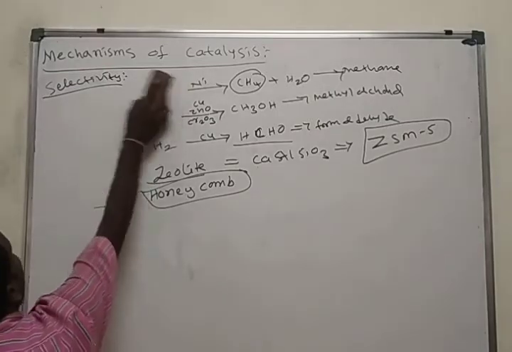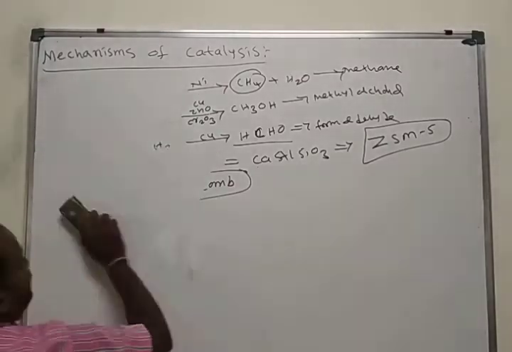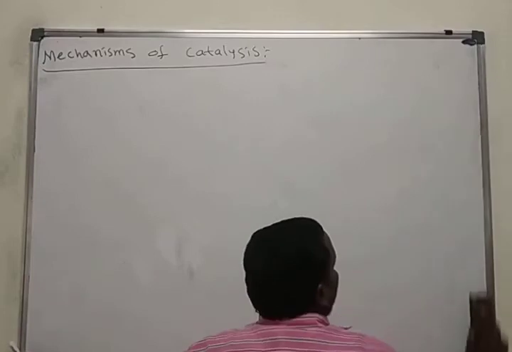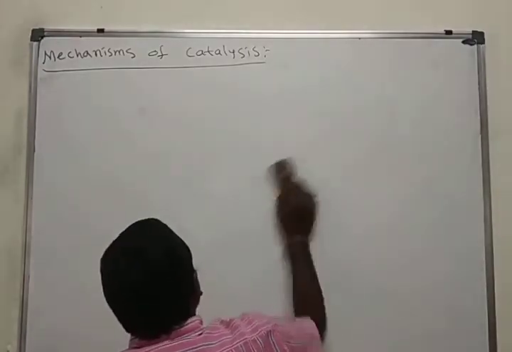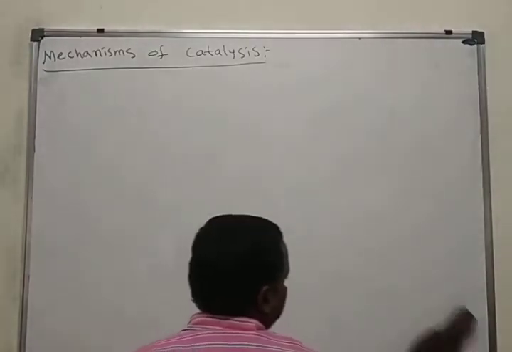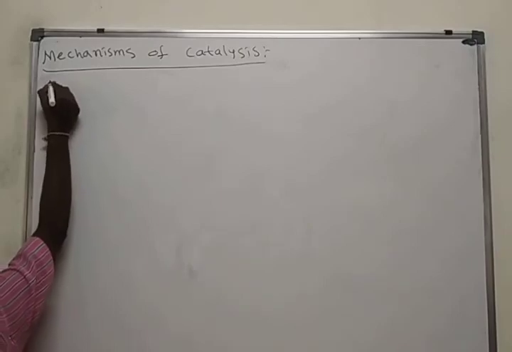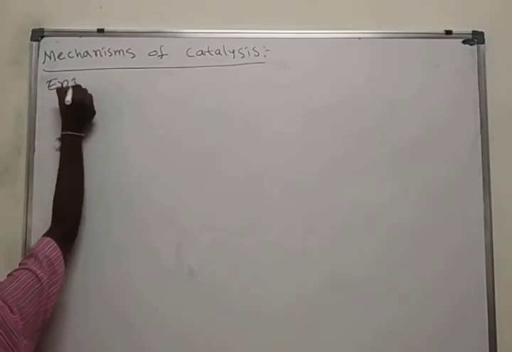This is about the heterogeneous catalysis and homogeneous catalysis, the mechanism of heterogeneous catalysis and homogeneous catalysis. Then in continuation we will see enzyme catalysis. So the last topic in catalysis, enzyme catalysis, mechanism for enzyme catalysis.